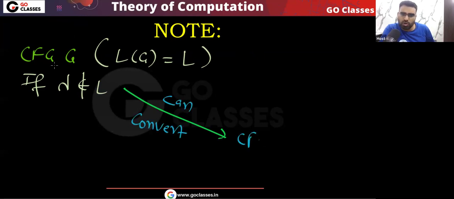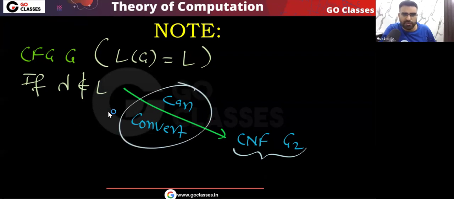We can convert into Chomsky normal form. Let me call it G2. Okay, now the language will be the same. Yes or no? Is this clear? Now the language will be the same, because the empty string already does not belong to the language of this context-free grammar. So here can I say the language will be the same? Agree? Please tell me.